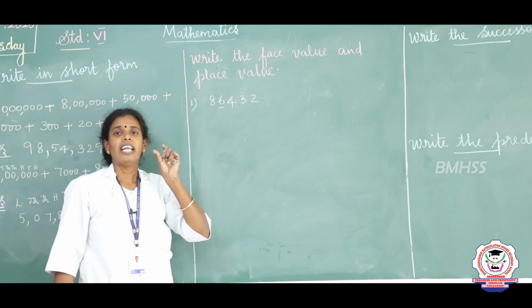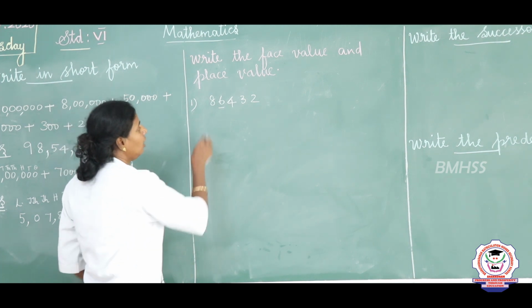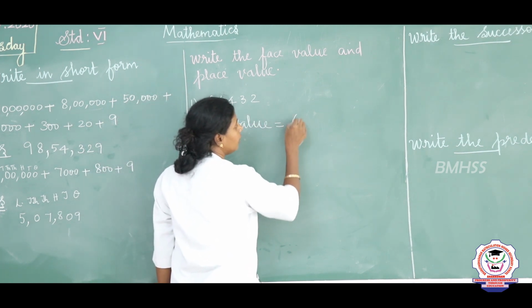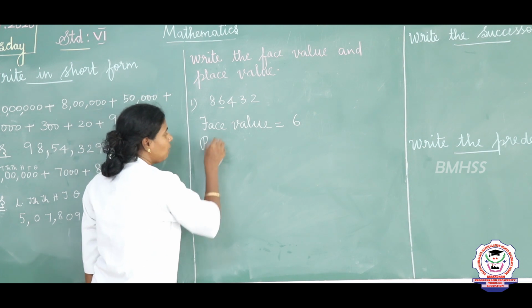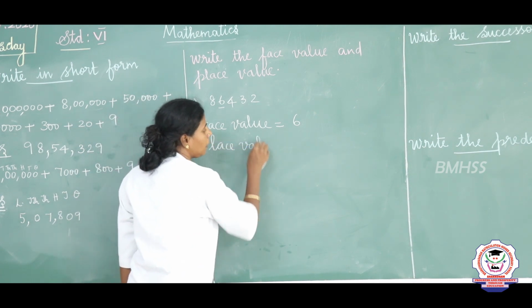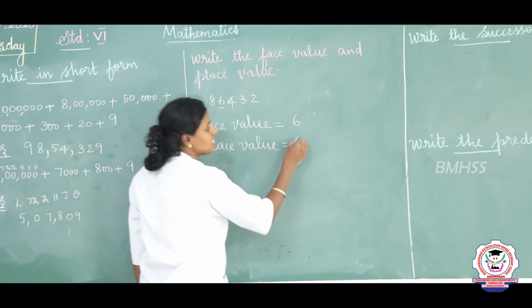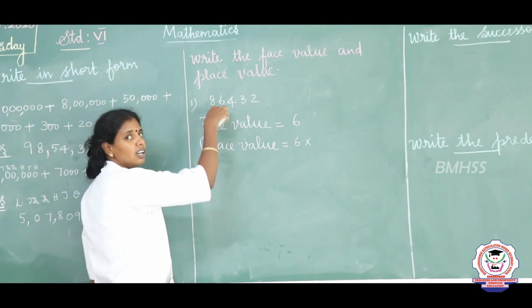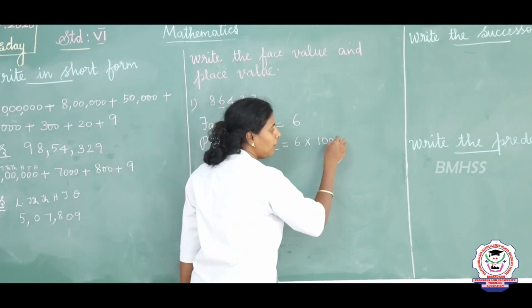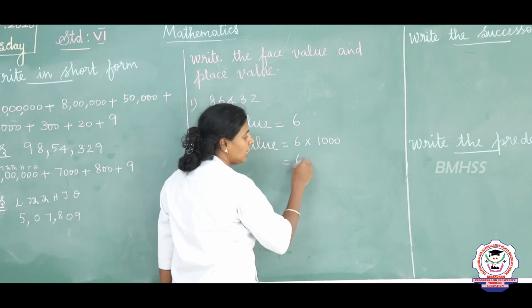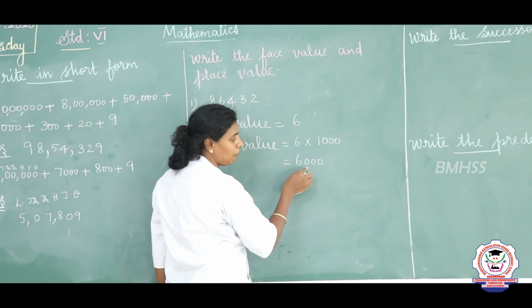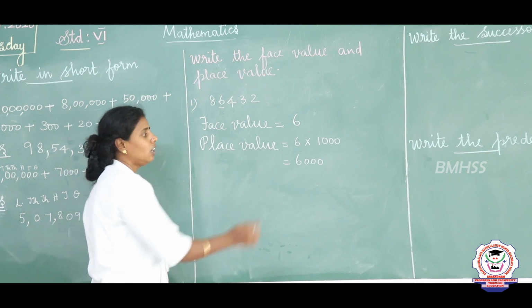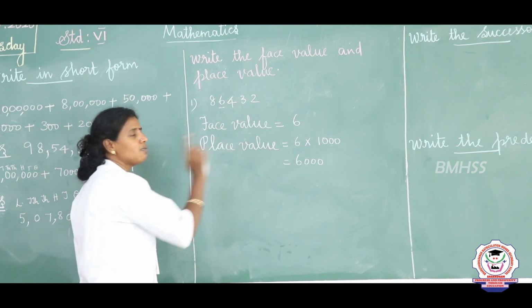Face value, I told you, is the value of the digit. So here the face value is 6. But the place value is 6 into, see where the 6 is placed: ones, tens, hundred, thousand. 6 is in the place of 1000, so I am going to multiply with 1000. So 6 into 1000 gives 6000. First we make 3 zeros and 1 6 is 6, very good. So the place value is 6000 and the face value is 6.